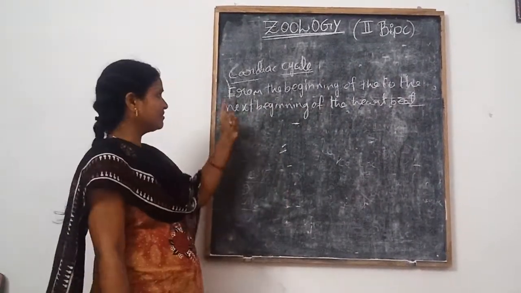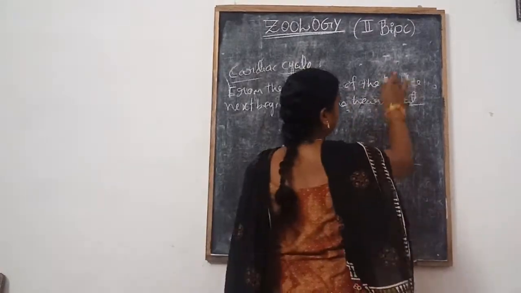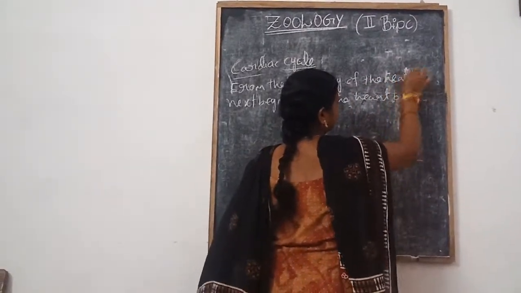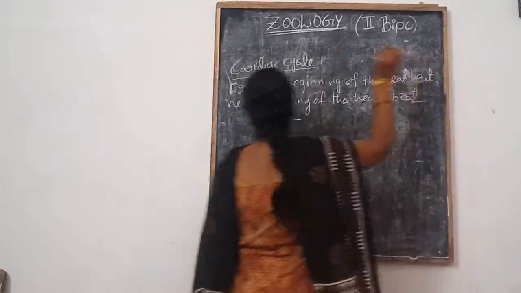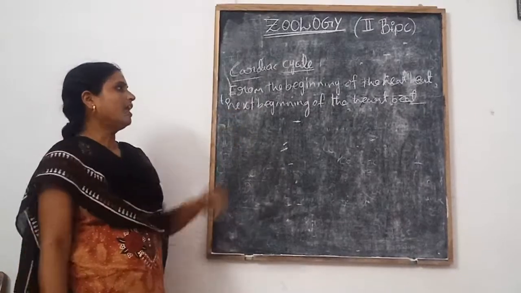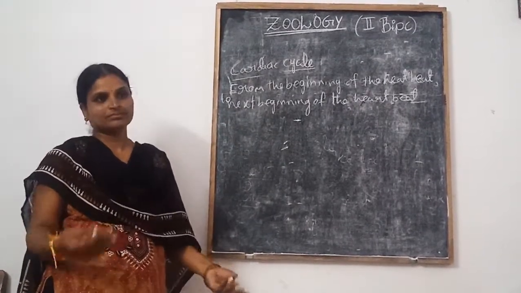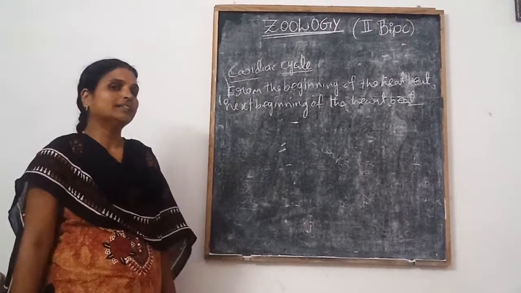What is the cardiac cycle? From the beginning of one heartbeat to the beginning of the next heartbeat is called a cardiac cycle. The cardiac cycle occurs through three phases.